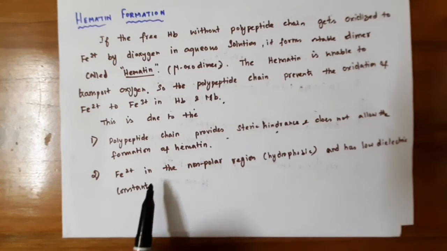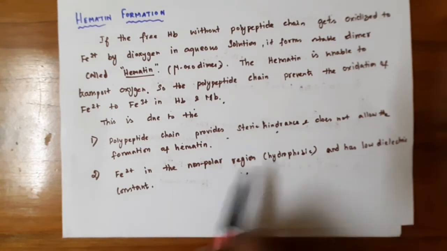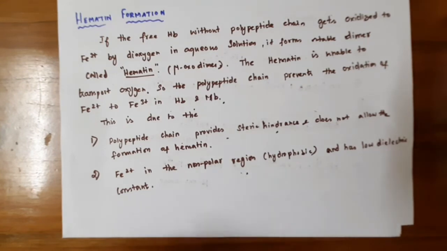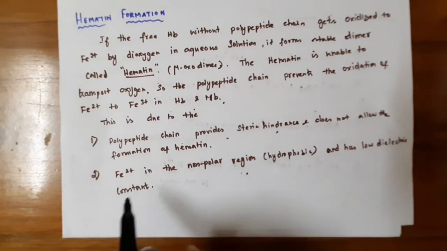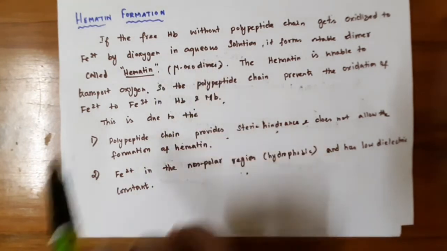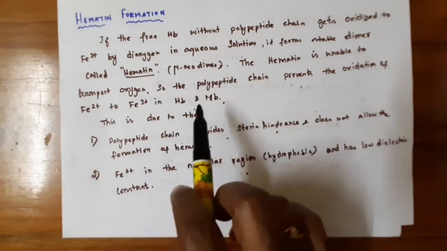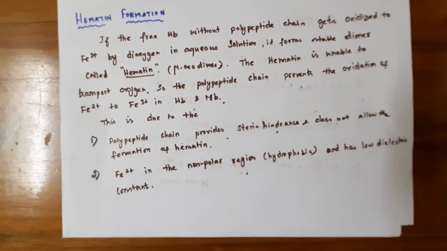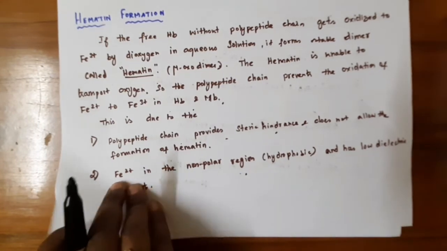The second point is that the Fe2+ is in a non-polar region with a low dielectric constant. As I told you already, the iron atom is held in the hydrophobic interior. The globin part keeps all the polar groups outside and keeps all the non-polar groups inside around the iron atom. So the iron atom is in a non-polar region, which has a low dielectric constant. Hematin formation only happens in the aqueous region, so the polypeptide chain, by keeping Fe2+ in the non-polar region, does not allow hematin formation.